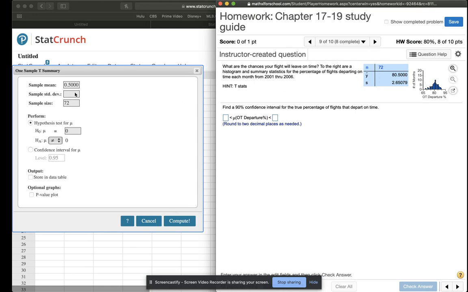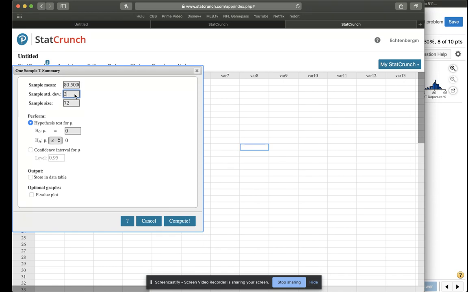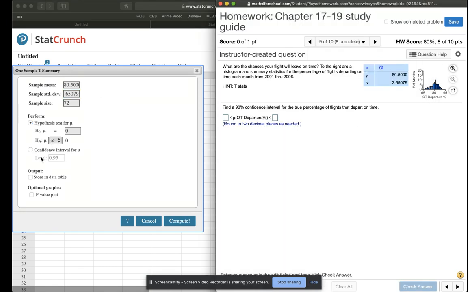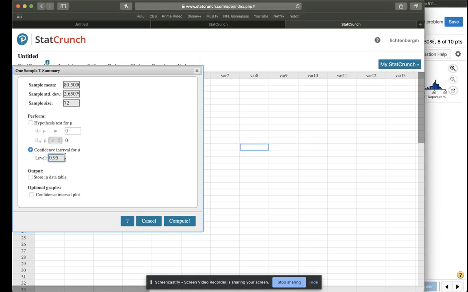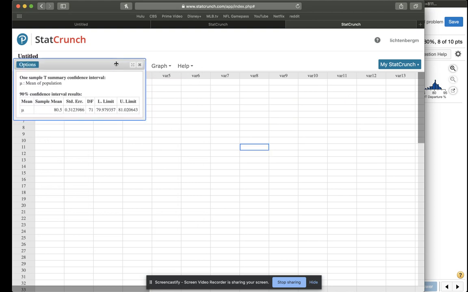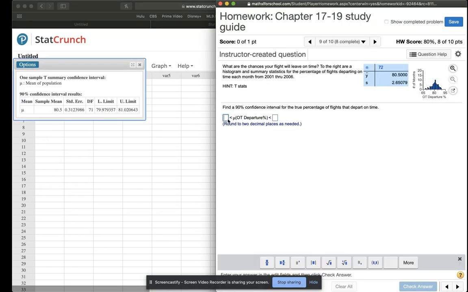And S stands for sample standard deviation. So 2.65079. And this time we want a 90% confidence interval. So make that a 0.9. Okay, round to 2, so that'll be 79.98 and 81.02.